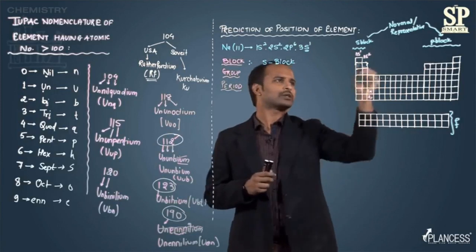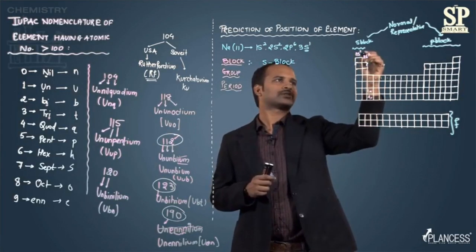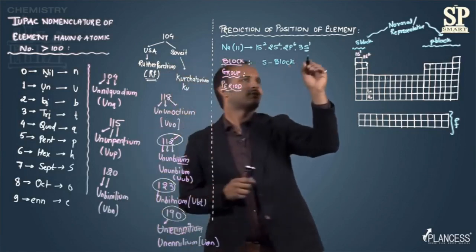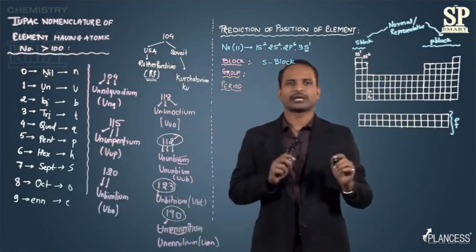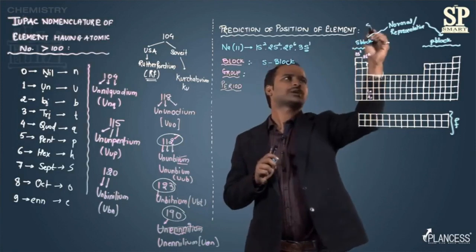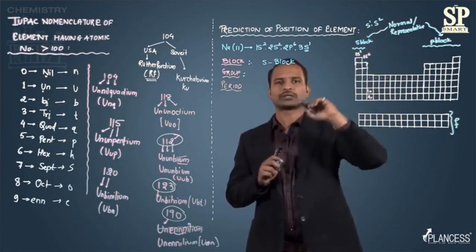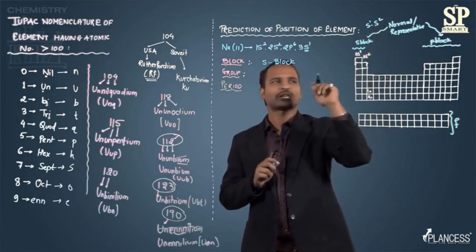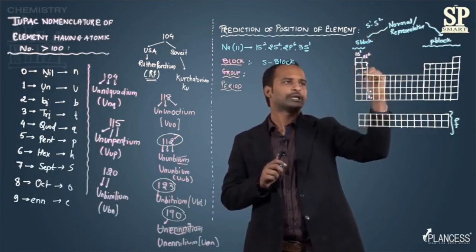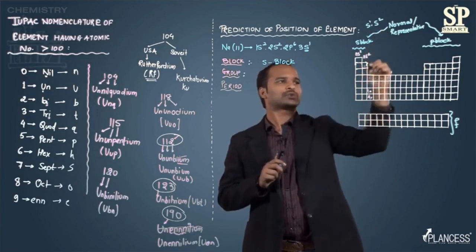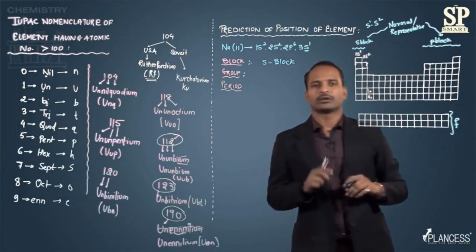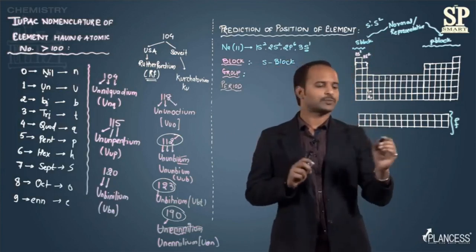S1 configuration means, for s, there are two possibilities: either the electron enters the s1 orbital or the s2 orbital. If the last electron makes the configuration s1, it will be here, and if it is s2, then it will be here. Similarly, for the p block, there are six possibilities.